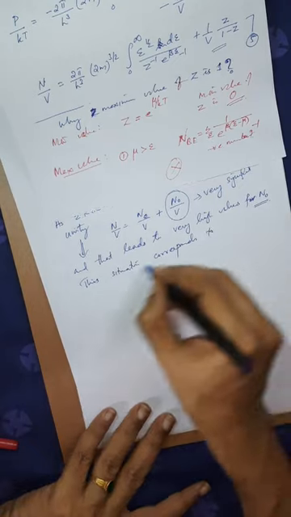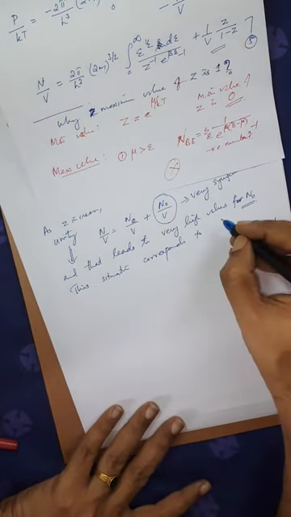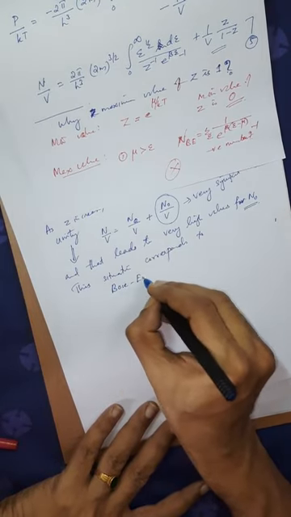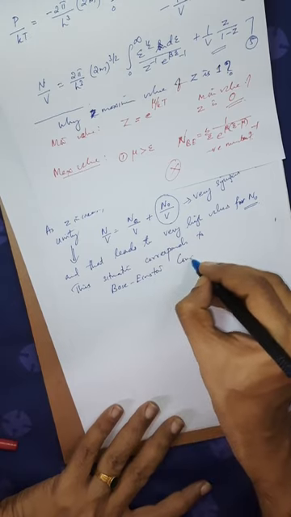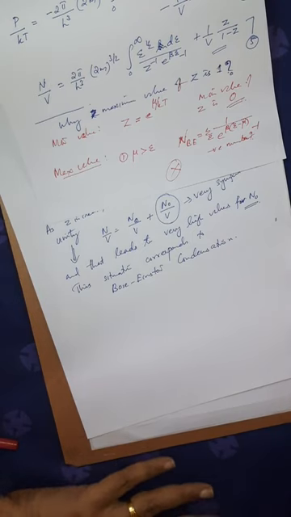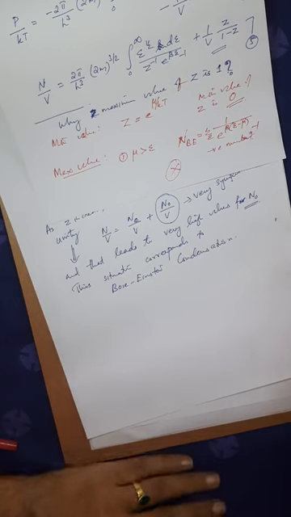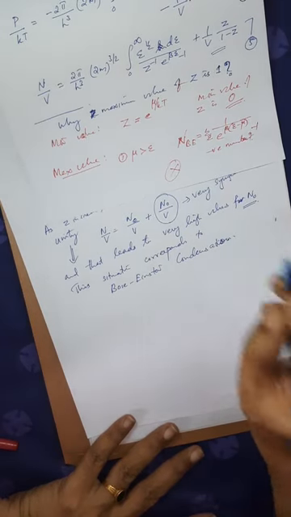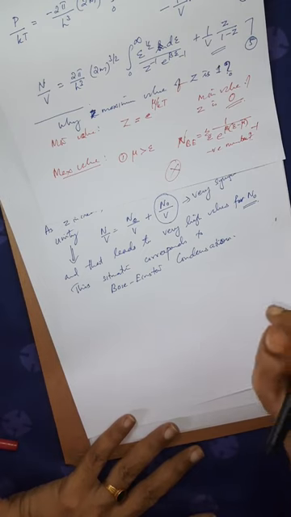Actually, this situation corresponds to what I have already told you in one of the previous videos, which we call the Bose-Einstein condensation. Right? So, what is Bose-Einstein condensation? There is some regime in which all the particles get settled or confined themselves to a particular energy level, which is the 0th energy level or the ground state level. So that is the Bose-Einstein condensation, and this equation very clearly talks about that.